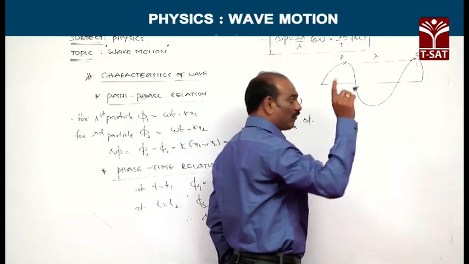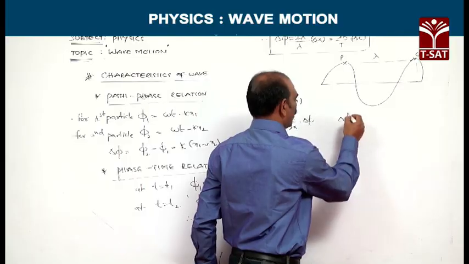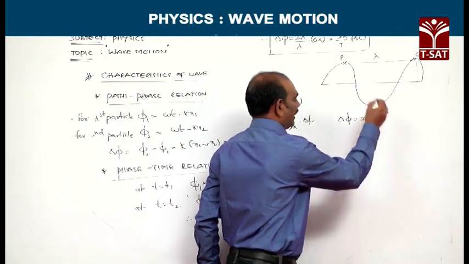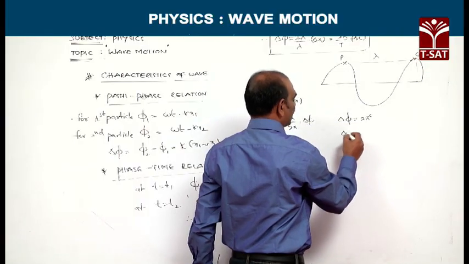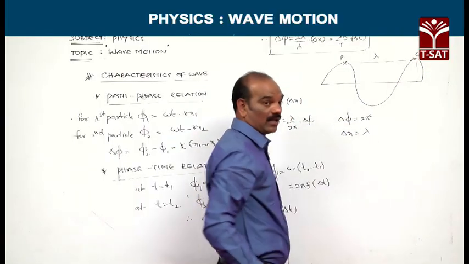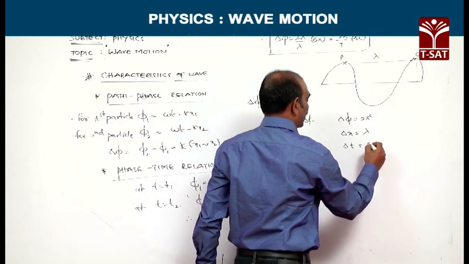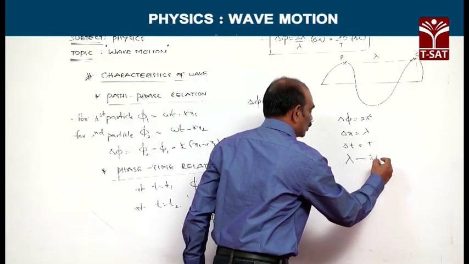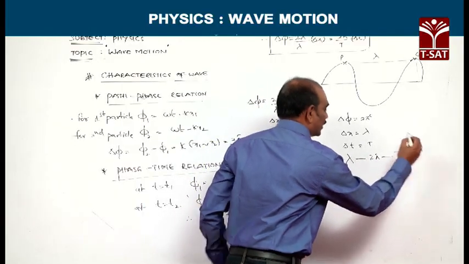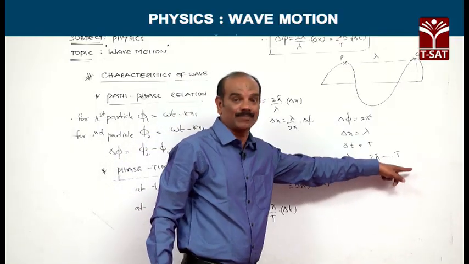The phase difference between the two particles P and Q is delta phi equal to 2 pi radians. The distance between P and Q, delta x, is equivalent to lambda, and the time interval between P and Q, delta t, is equivalent to T. That means lambda corresponds to 2 pi corresponds to T. This is the path, phase and time relation.